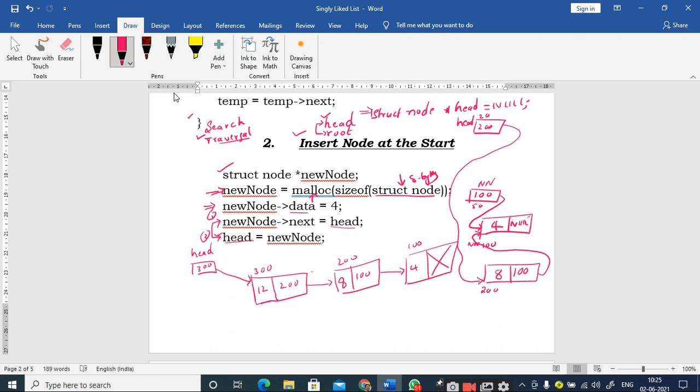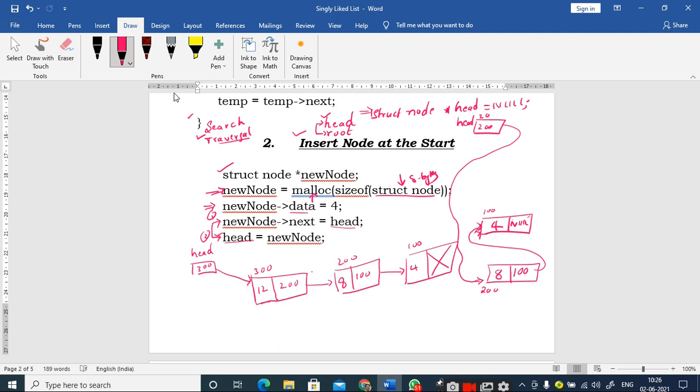Now you can see what is the first node here. Let us remove these unwanted things. What is the first node? 200. A node which is created at 200. What is the next node? 100 position. A node which is created at 100. So this is how you can insert a new node at the starting position of the linked list. Is it clear? Yes, sir.